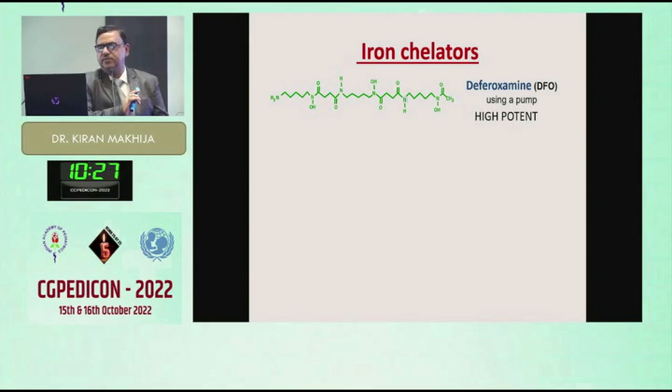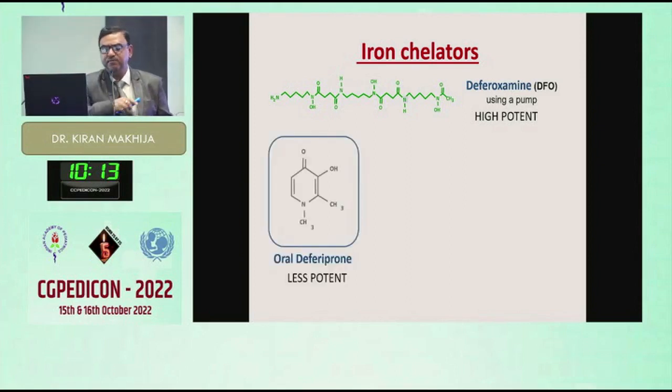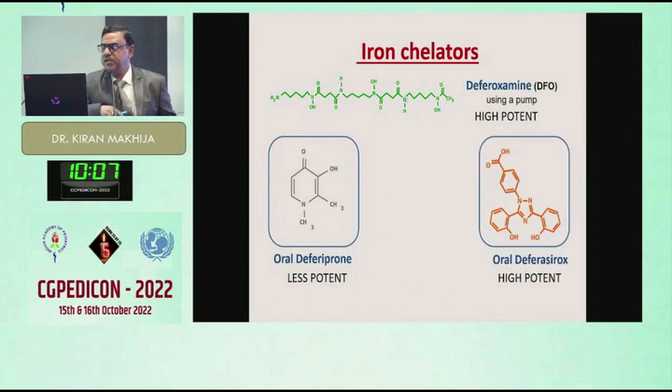There are three drugs. The first one is DFO, desferrioxamine. This is highly potent, please remember, and has to be given by infusion pump. This is injectable therapy. The second one is oral deferiprone, which is less potent. And the third one is oral deferasirox, highly potent. This is the newest drug we have got in our therapies. Oral deferasirox was compared with the highly potent previous drug, DFO. Patients find more compliance with the oral therapy.